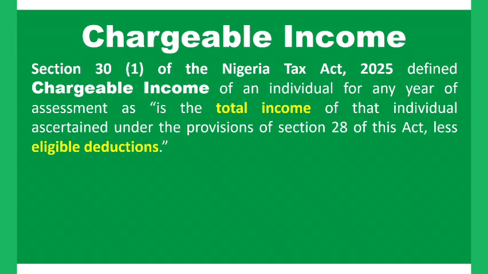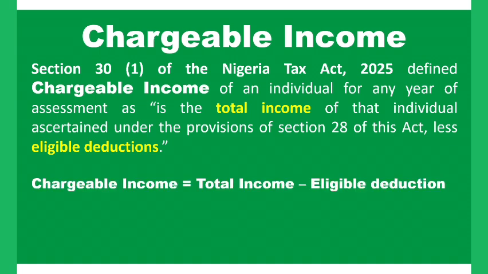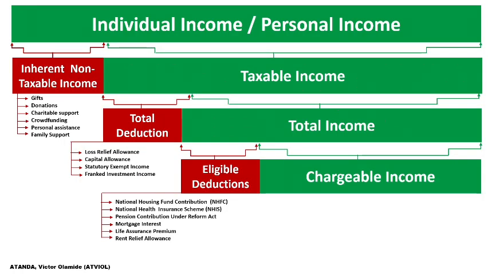The total income less eligible deduction, those are the two major things. So when we deduct our eligible deduction from the total income, we get our chargeable income.